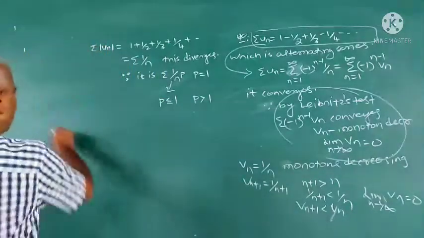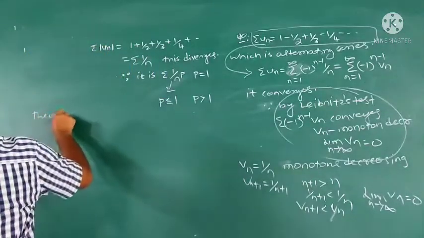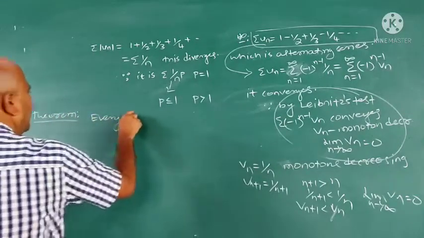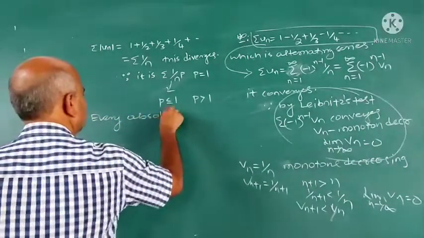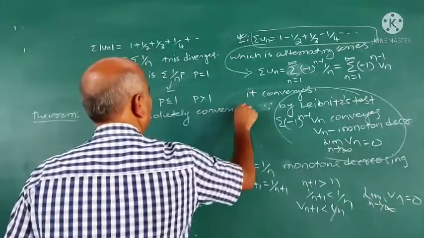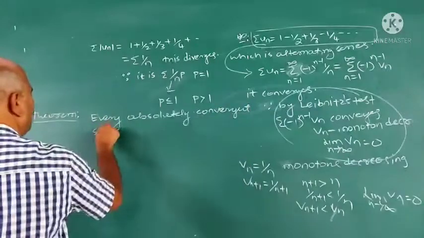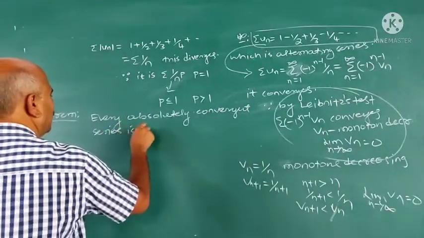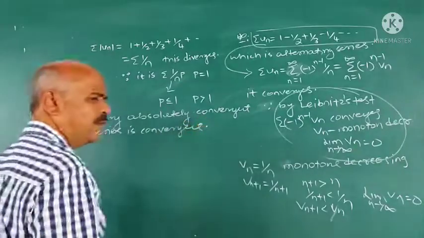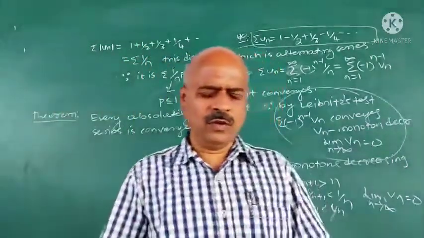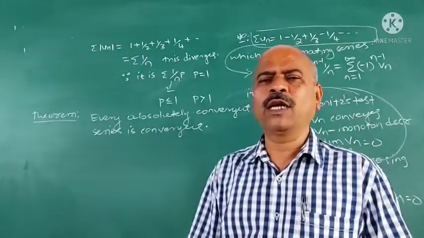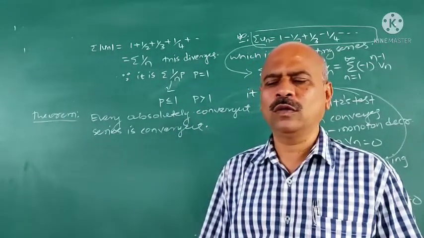Now one theorem is there, a very important theorem. Every absolutely convergent series is convergent, but the converse is not necessarily true.